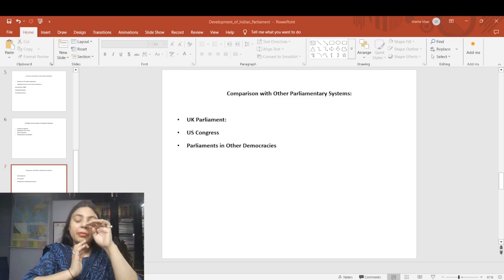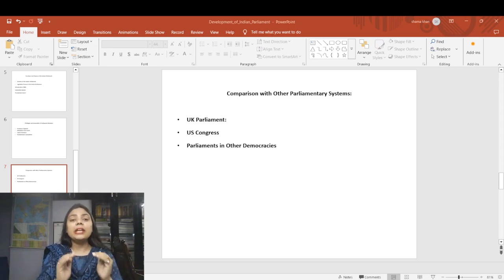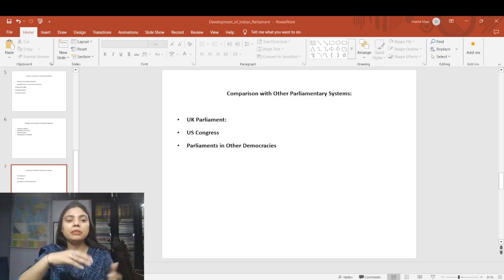The US Congress is again a bicameral legislature consisting of the House of Representatives and the Senate. Unlike the UK and India, the US follows a presidential system where the president is separate from the legislature. Members of the House of Representatives are elected based on population, while each state has 2 senators regardless of its size. So this system ensures a balance of power between populous and less populous states. Even with respect to Rajya Sabha, some say we should follow this US model and give each state an equal number of seats. Right now we provide seats according to population, but there is a debate over it.